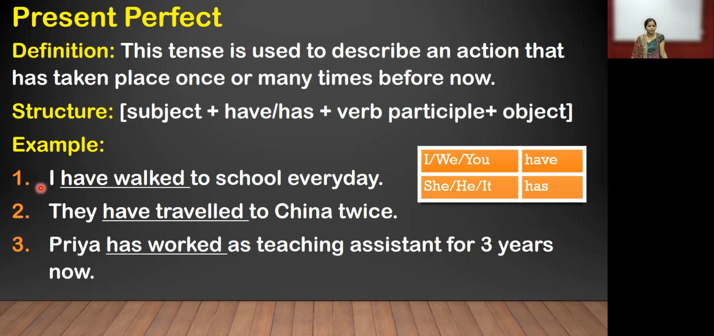Now the second one: they have traveled to China twice. They have. Now where is it in the column? In the second column it is she, he, it. Is it in here? No. It is in I, we, you.